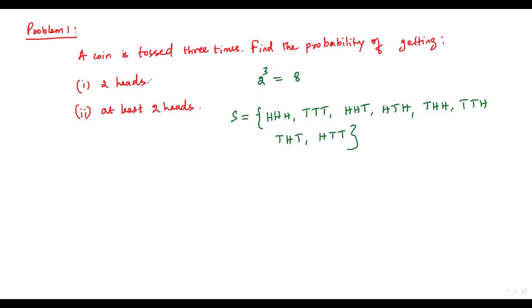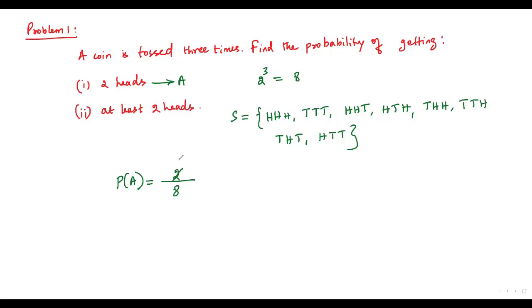Now let's get the probability of getting exactly 2 heads. Let me assume this is event A. So the probability of getting event A, that is exactly 2 heads, is going to be, first we have to write the total number of all possible outcomes in the denominator, and for this event we have to write the number of outcomes in the numerator, that is exactly 2 heads. Let's count the number of outcomes where we get exactly 2 heads. 1, 2, 3. There are 3 outcomes where I'm getting exactly 2 heads that I have to write in the numerator.